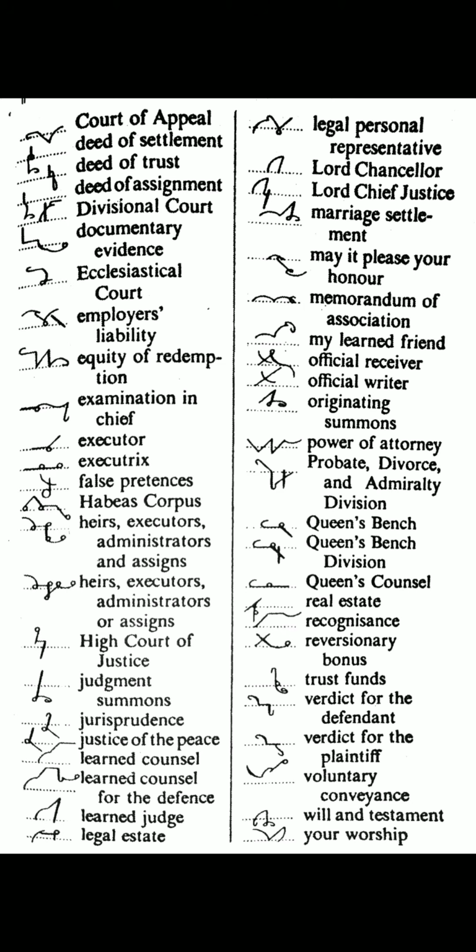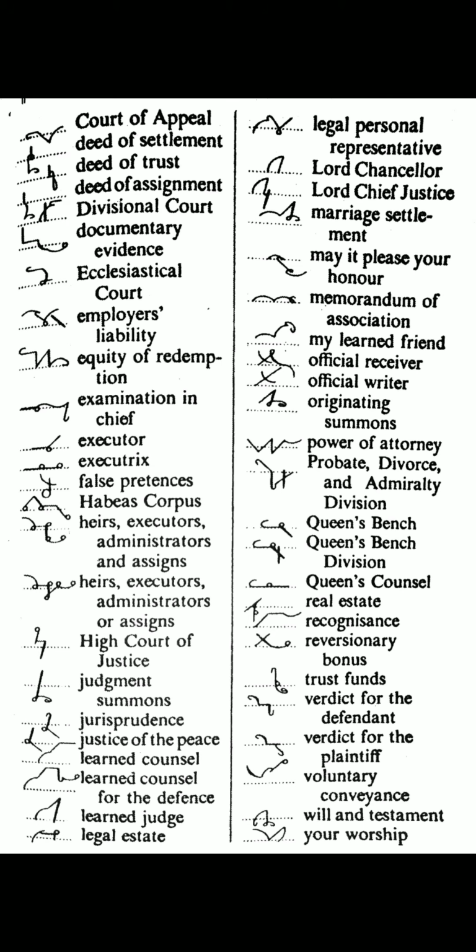Originating summons. Above the line, upward R with J is used here for originating. S circle M with NS circle is used here for summons. Power of attorney. P through the line. Upward R is used here. Power of is omitted here. T with upward R with N stroke is used here.